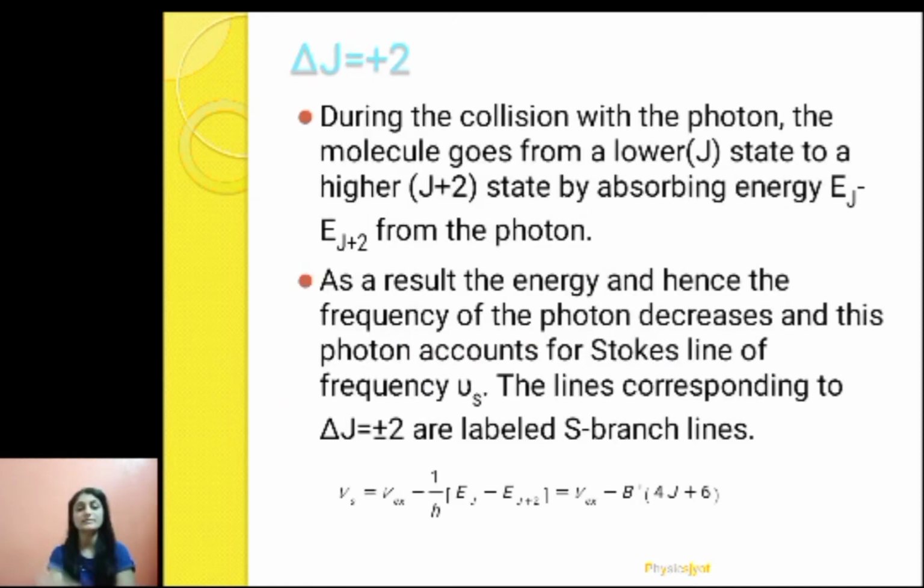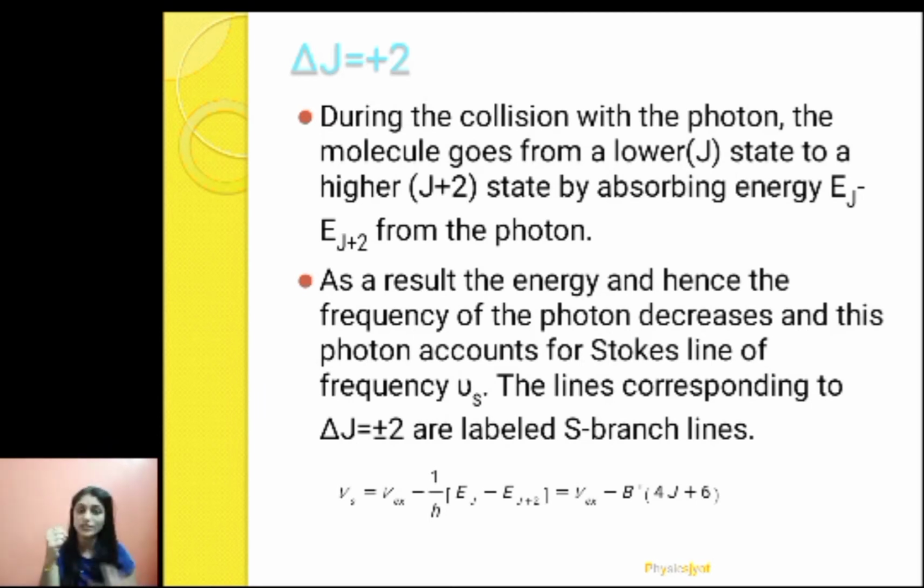So now what is the meaning of delta J equals to plus minus 2 selection rule? During the collision of photon and the molecule, the molecule will take the energy from the photon and it will go from lower state to higher excited state. Here the transition is taking place from suppose EJ to EJ plus 2 by absorbing energy of photon.